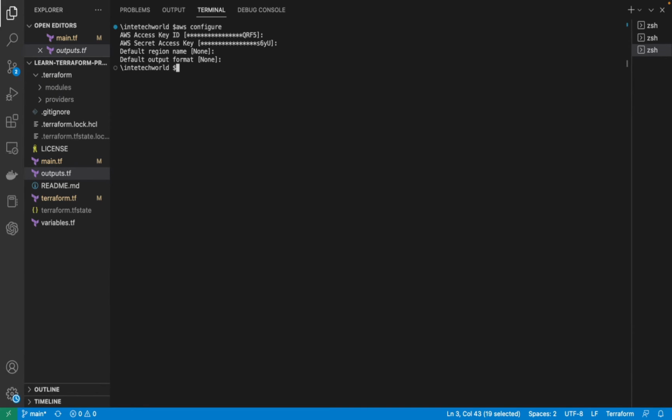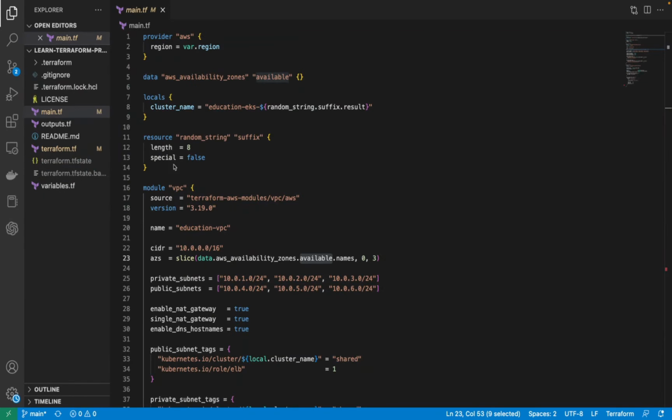Once you're done, your AWS access key and secret key will be set up, and you will be ready to run your Terraform command. To see which account is configured, you can also type the command aws sts get-caller-identity.